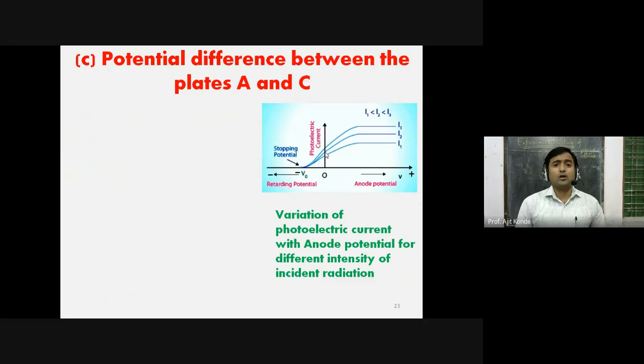Now the thing is we are increasing the potential between the plates, collector and emitter plate. Now what will happen, the current will increase and after some time it becomes constant.